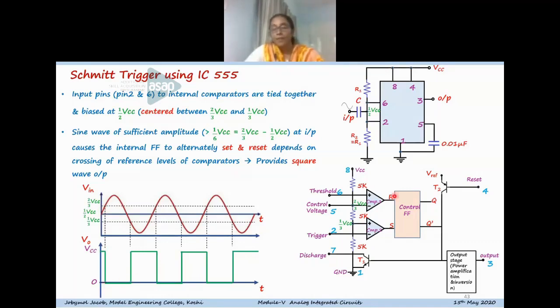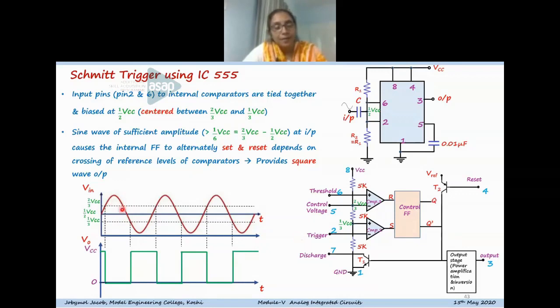And when the output becomes 0, when the output of this comparator is 0, at that time again the signal value increases, and till this point reaches, we know that the comparator will have the same status.